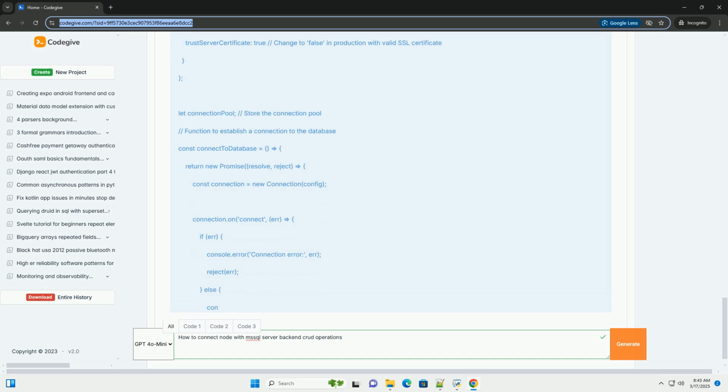4. CRUD operations, API endpoints. 5. Helper functions for database interactions. We define helper functions for each CRUD operation: get all products, get product by ID, create product, update product, and delete product. These functions use the execute query function to execute SQL queries. Parameterization. We use parameterized queries to prevent SQL injection vulnerabilities.